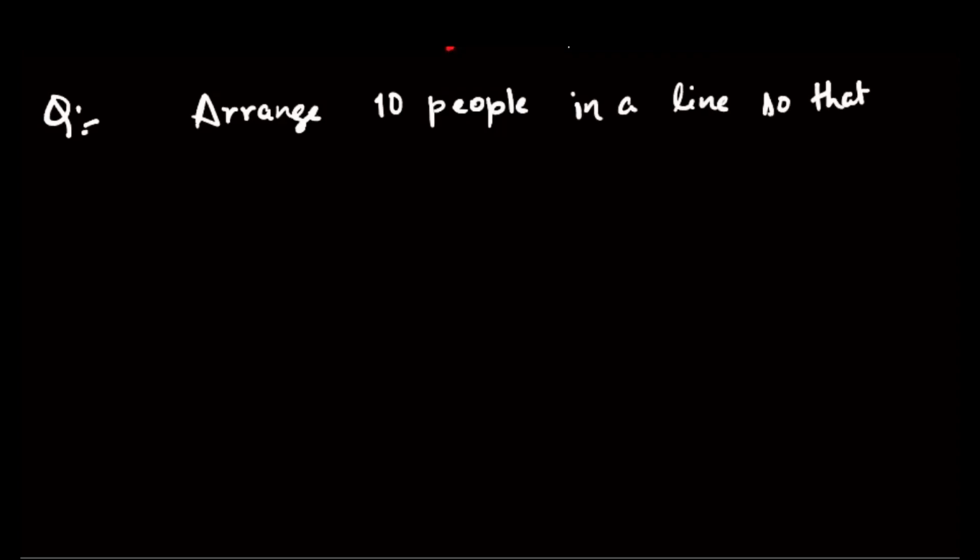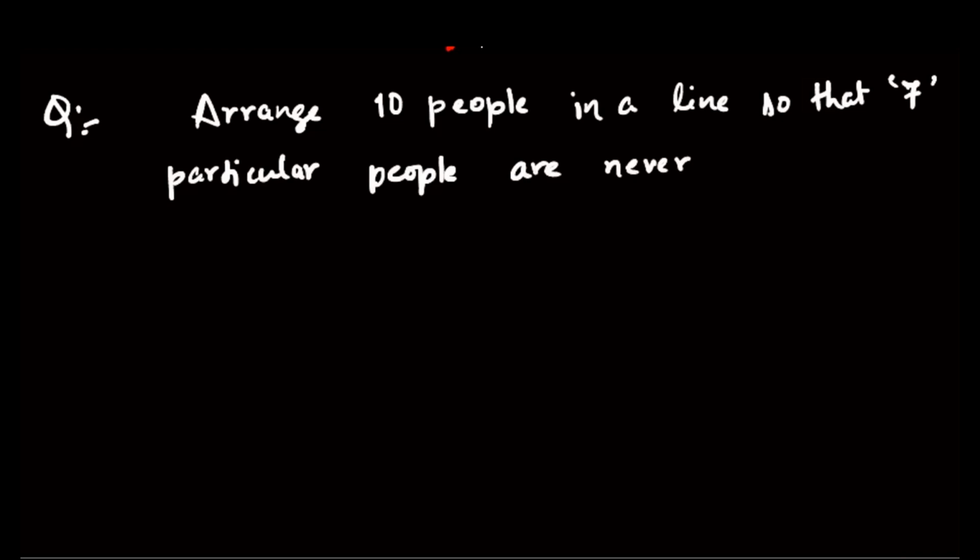so that 7 particular people are never together. So now what do we do in this case?